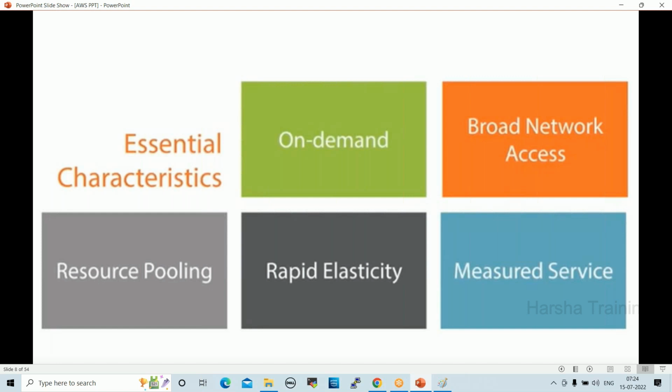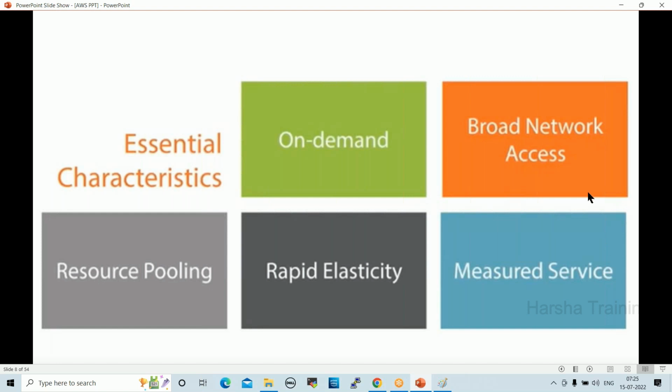But in a physical environment, physical local data centers, you cannot get it immediately. When you require a server, it will take some time to configure and get the server from the vendor. But cloud setup is not like that. It is an on-demand setup, on-demand infrastructure. Whenever we need any resources, applications, or infrastructure, that will be available immediately, which is nothing but on-demand.